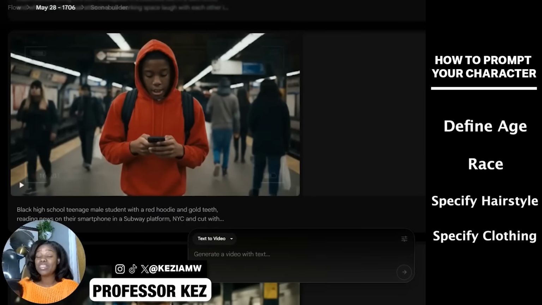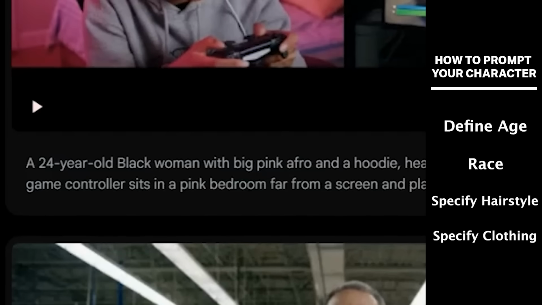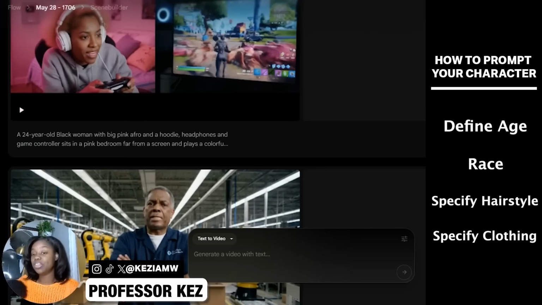Be specific about what they're wearing, right? If you're talking about a waitress, make sure they're wearing a uniform. And here's another example. A 24-year-old Black woman with a big pink afro. I wanted to make it creative. She's wearing a hoodie. I also throw in there that she's wearing headphones and she's also holding a game controller.